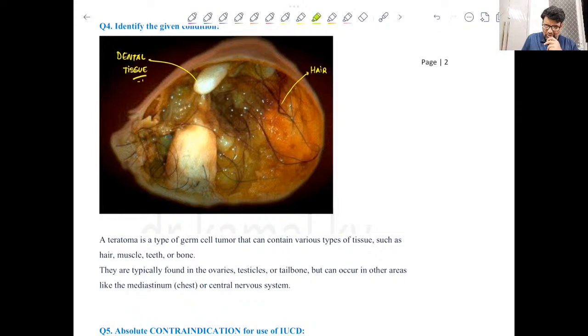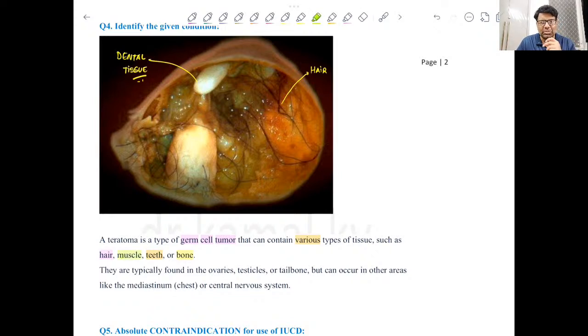Teratoma is a germ cell tumor. It is a type of germ cell tumor that contains various types of tissues. It can be hair, it can be teeth, it can be bone, or it can even be muscle. So you see so many types of tissues.